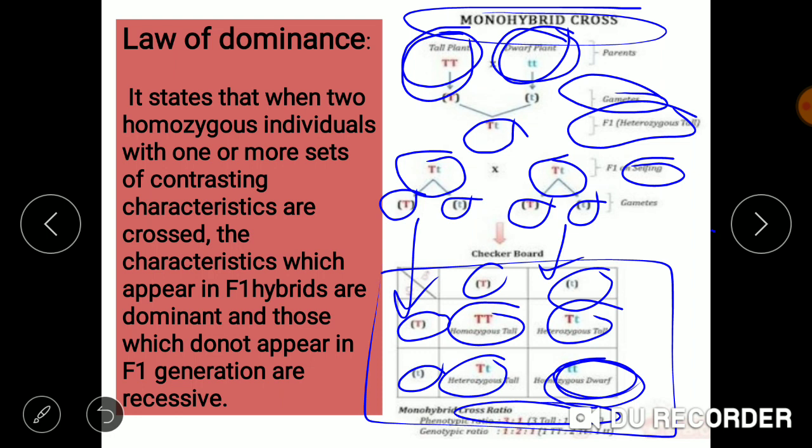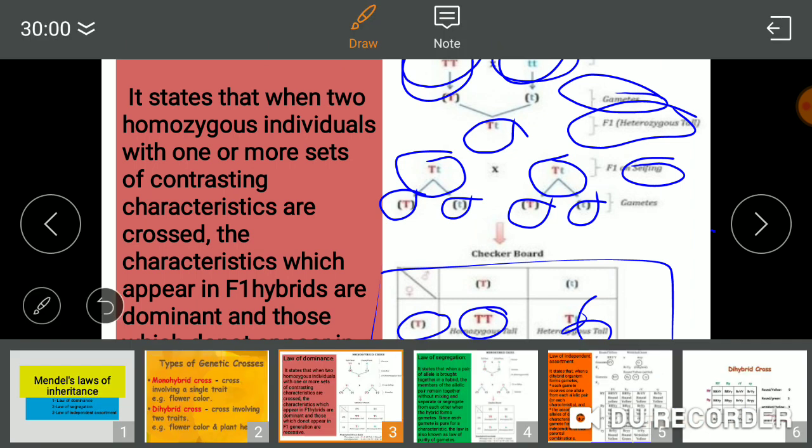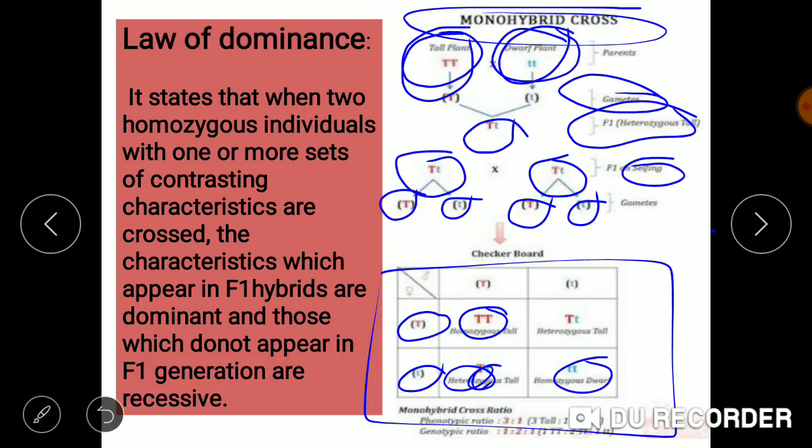Now we have to take out the genotypic ratio. You can see one genotype is this, another one is this, and the third one are these. So we got the genotypic ratio 1:2:1. 1 for capital T capital T, 2 for capital T small t, and the other one for small t small t.